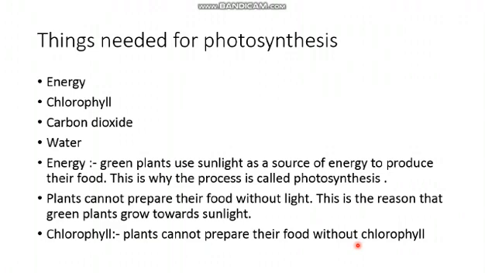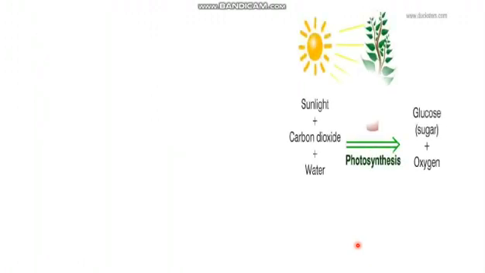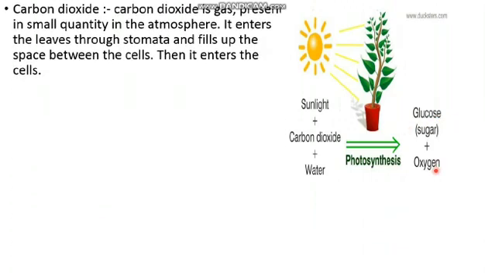Plants cannot prepare their food without the chlorophyll. That is the reason. See here, students: sunlight, carbon dioxide, water. Photosynthesis takes place inside and it produces sugar plus oxygen.